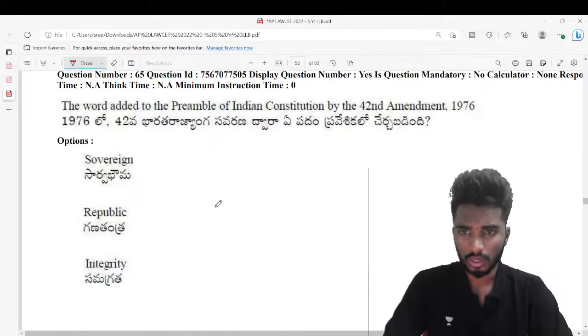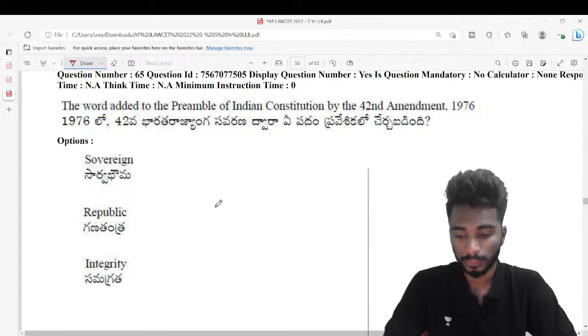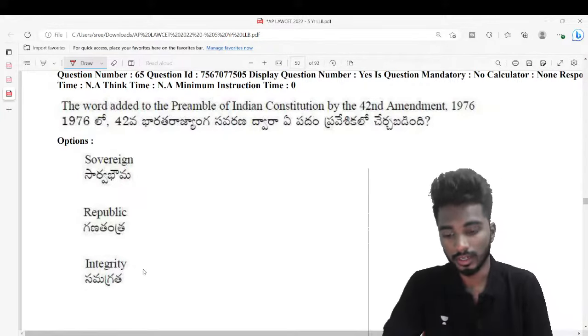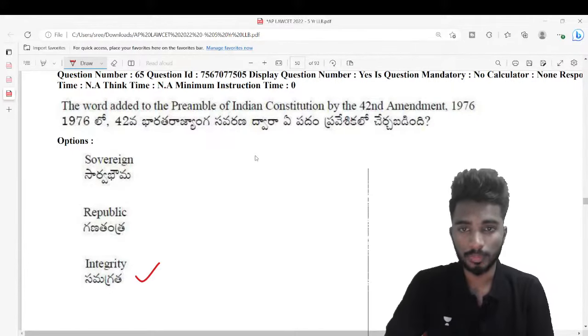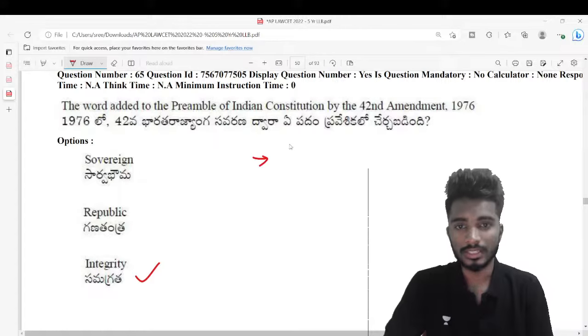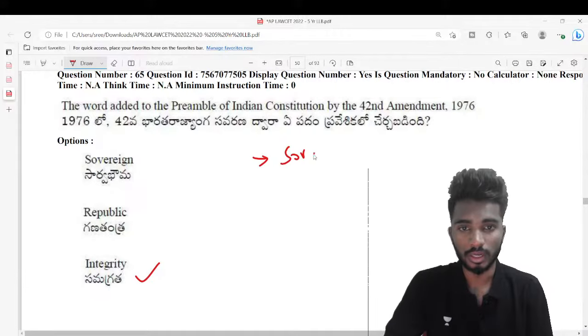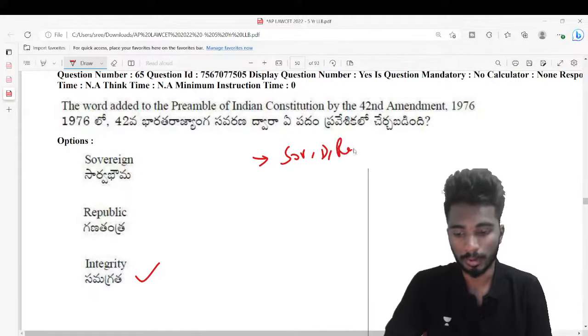No Bala, no Jivana. I explained it in the previous class, right? Which terms were added. So integrity is the right answer, right? In the original preamble, India is described as a sovereign democratic republic.